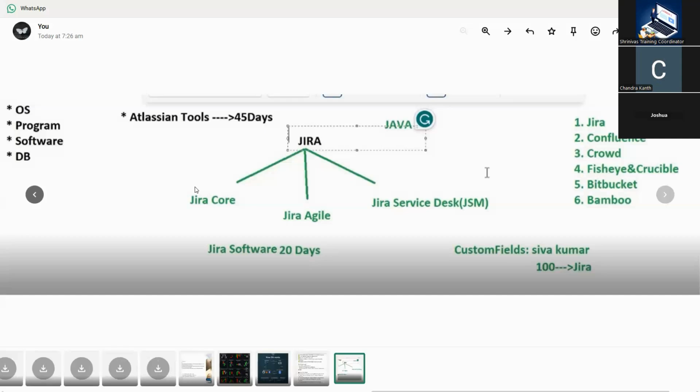Jira is an Atlassian product developed in the Java language by an Australian company.